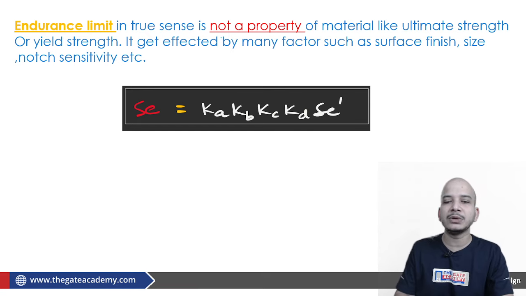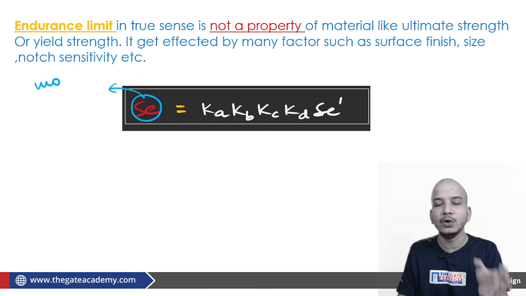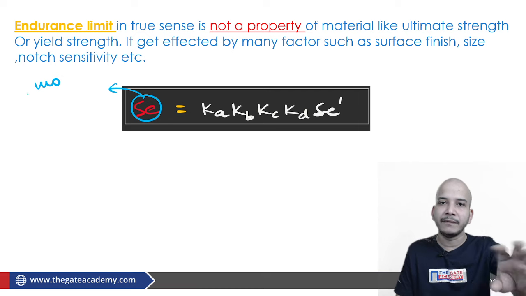Fine. So we have to understand that, unlike SYT or SUT, we cannot define endurance limit as a property. Endurance limit in the true sense is not a property of a material like ultimate strength or yield strength. It gets affected by many factors such as surface finish, size, notch sensitivity, etc. Basically, they are dependent upon the notches. What is this SE? SE is the modified endurance limit, basically the endurance limit corresponding to the particular component we are designing for.